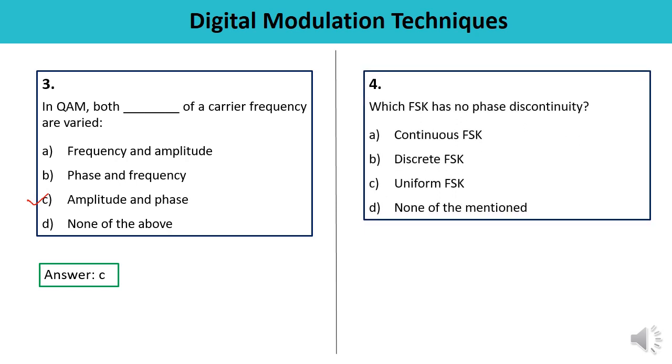Question number 4. Which FSK has no phase discontinuity? FSK is frequency shift keying. There are various variants of FSK. So which one has no phase discontinuity? Answer is continuous FSK. Means here it has no phase discontinuity in between the symbols. So A is the correct answer.